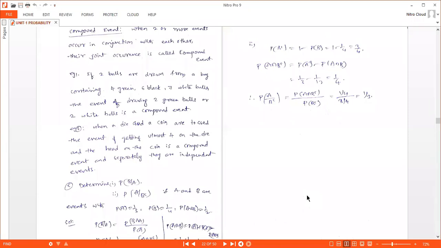Second example: when a die and a coin are tossed, the event of getting at most 4 on the die and head on the coin is a compound event, and separately they are independent events.